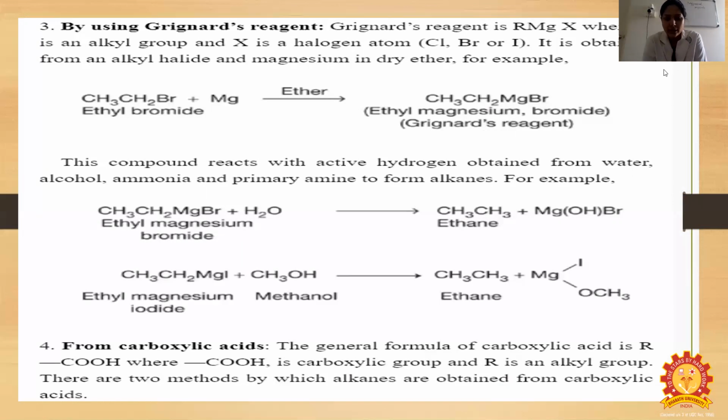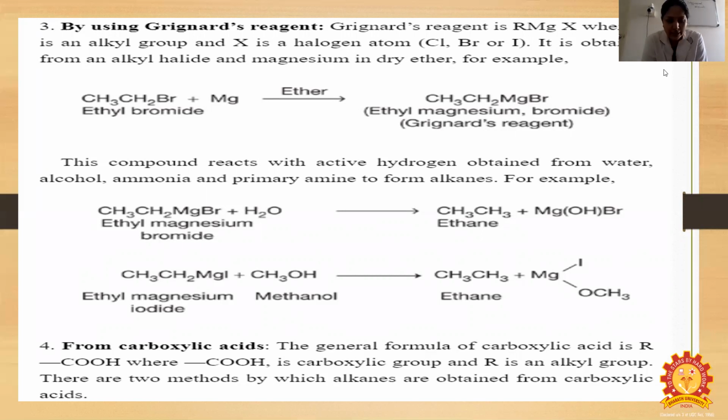This compound reacts with active hydrogen obtained from water, alcohol, ammonia and primary amines to form alkanes. For example, CH3CH2MgBr plus a water molecule gives ethane and Mg(OH)Br, and ethyl magnesium iodide reacts with methanol to form ethane plus MgIOCH3.